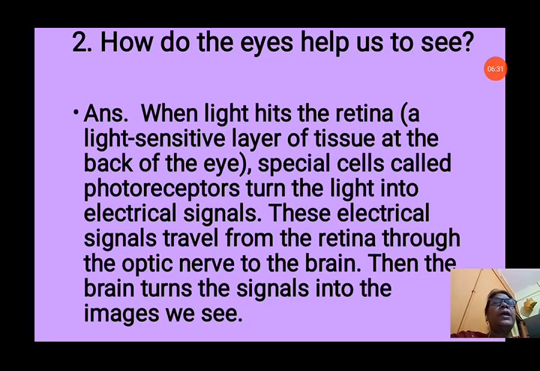They receive the light and turn the light into electrical signals, and these electrical signals travel from the retina through the optic nerve to the brain. The optic nerve takes all these signals to the brain. Then the brain turns the signals into the images we see. Thus we see with the help of our eyes.